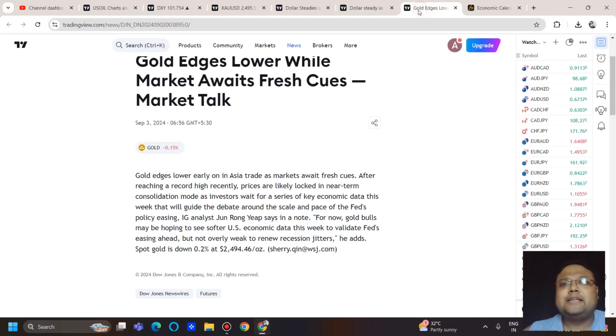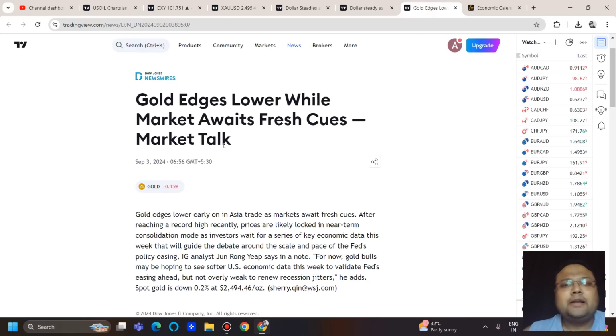And if you look at the market sentiment, we can see gold edges lower while market awaits fresh cues. Gold edges lower early on in Asia trade as markets await fresh cues after reaching a record high recently. Prices are likely locked in near-term consolidation mode as investors wait for a series of key economic data this week that will guide the debate around the scale and pace of the Fed's policy easing.